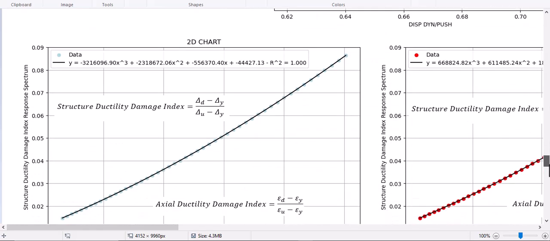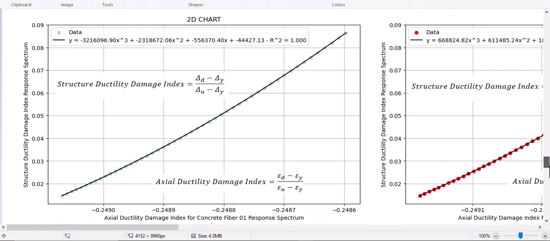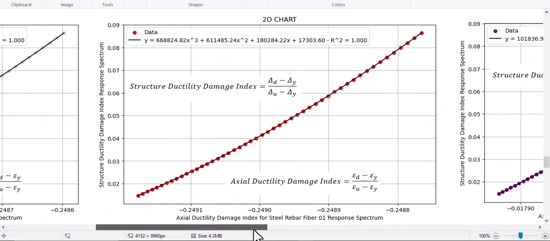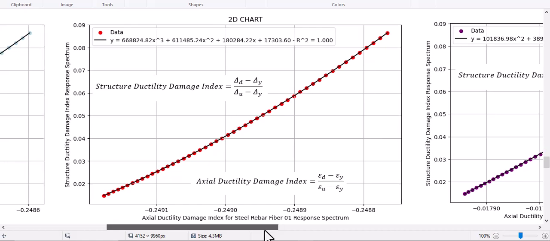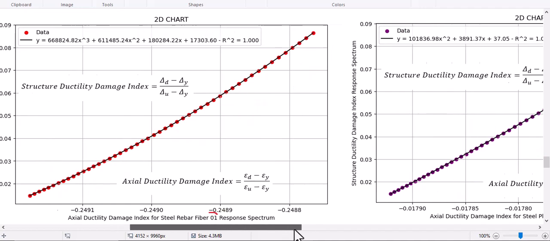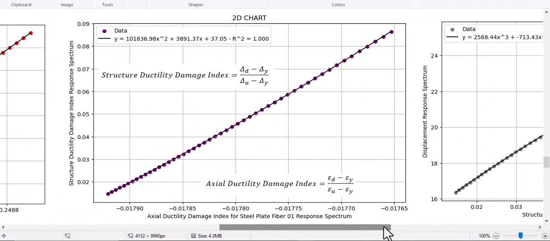And then let's see the structural ductility damage index and axial ductility damage index for concrete fiber 1 as one of the concrete layers of this composite section, and also steel rebar number 1 as one of the steel rebars. And let's see the other properties in here.